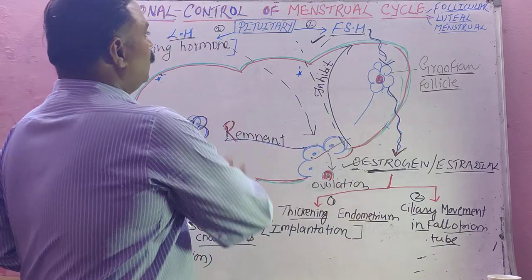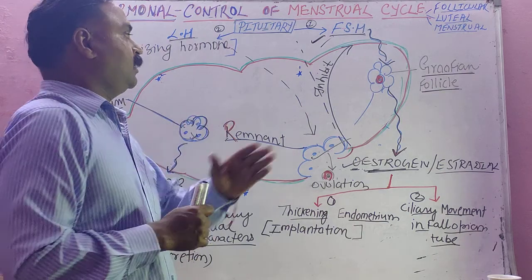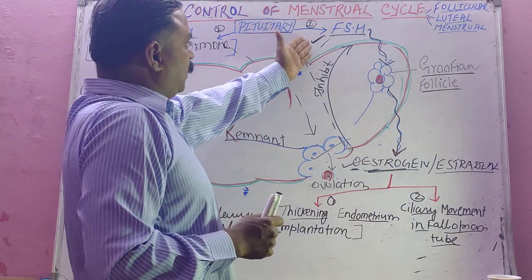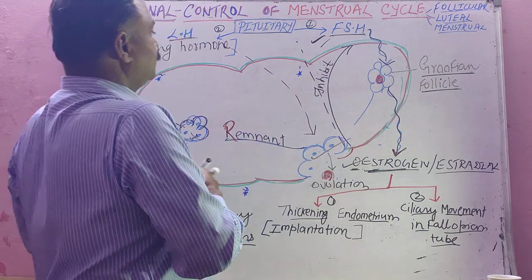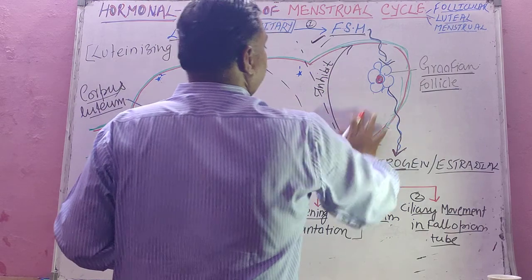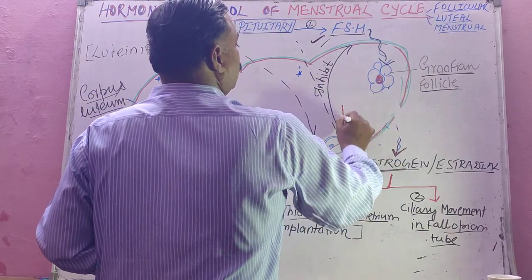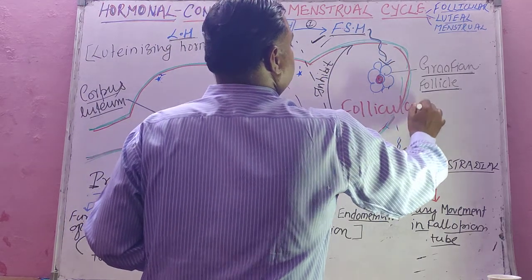Now in this I will tell you again all three phases of the menstrual cycle. This follicle stimulating hormone covers the follicular phase. We can label it as the first phase, the follicular phase.